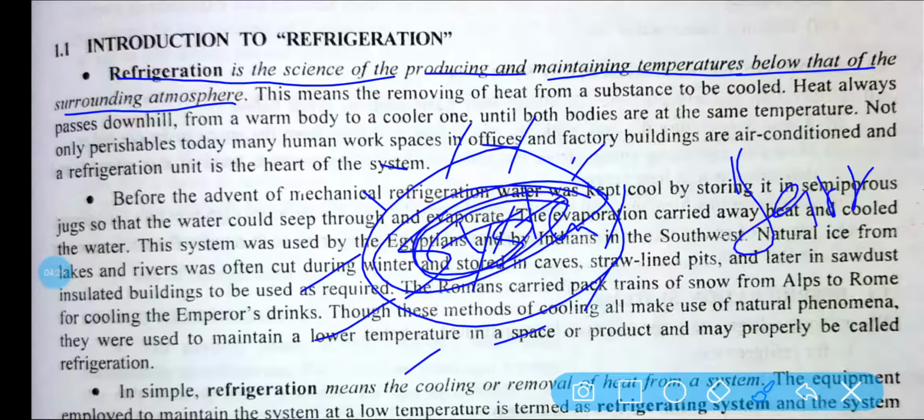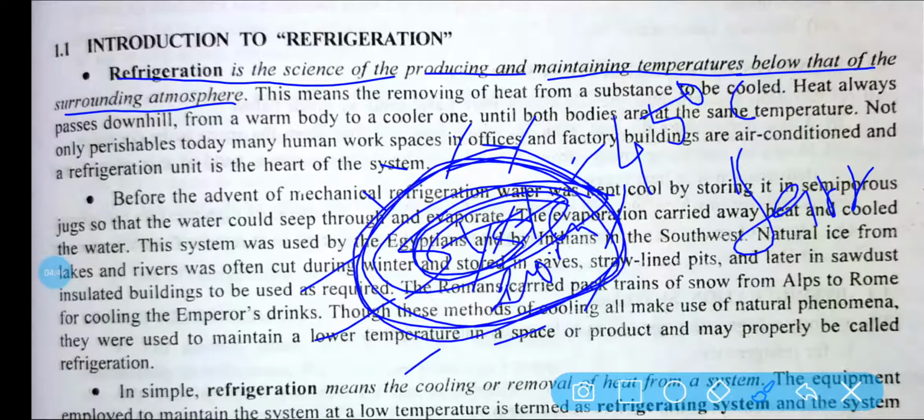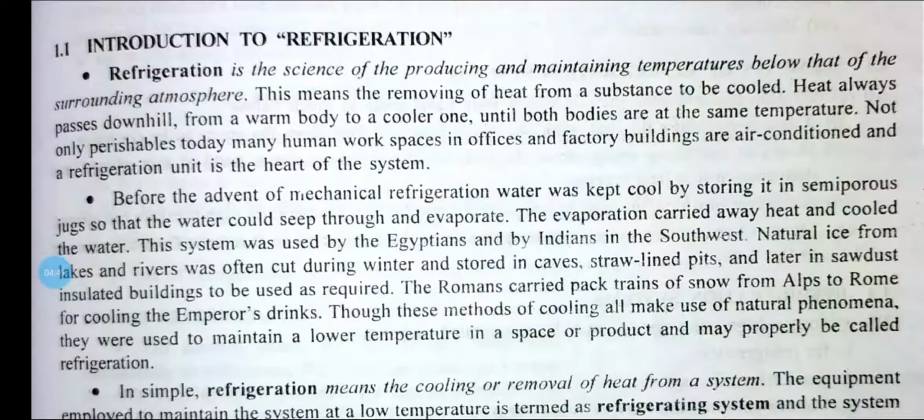If the surrounding temperature is, let us consider, 45 degrees centigrade, then for human comfort we have to maintain this region at 20 degrees centigrade. This is done with the help of the refrigeration system. That is refrigeration.